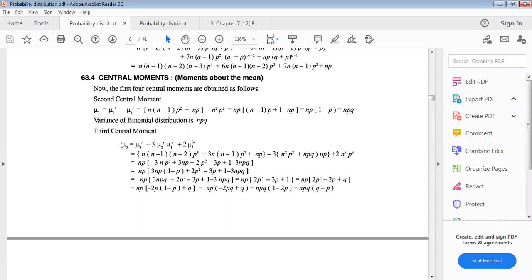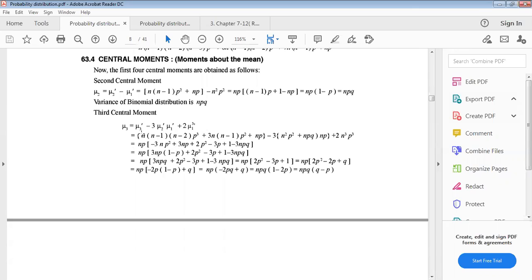Now the third central moment can be calculated as mu3 equals mu3 dash, the third raw moment, minus 3 into the second raw moment into the first raw moment, plus 2 into the first raw moment whole cube. So just putting the previous values: mu3 dash, this calculated value, minus 3 into mu2 dash value and np, plus 2 into the first raw moment whole cube, just putting the values.